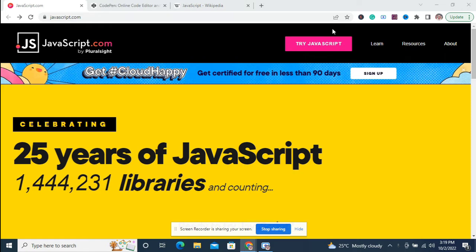At the end of this course, we'll build projects from mini projects to advanced projects.